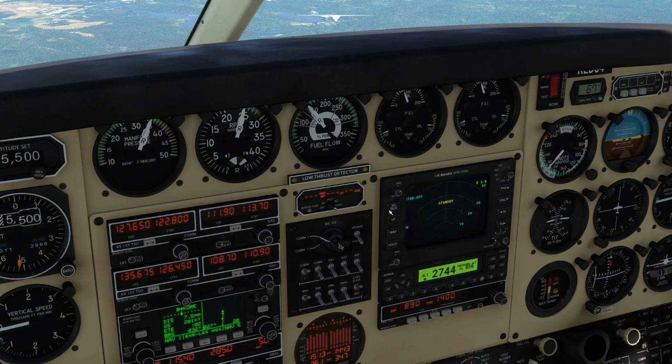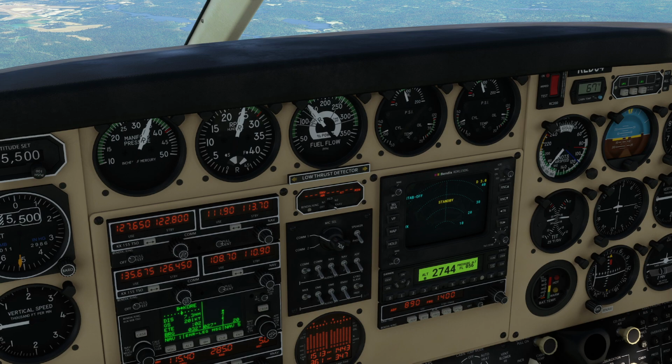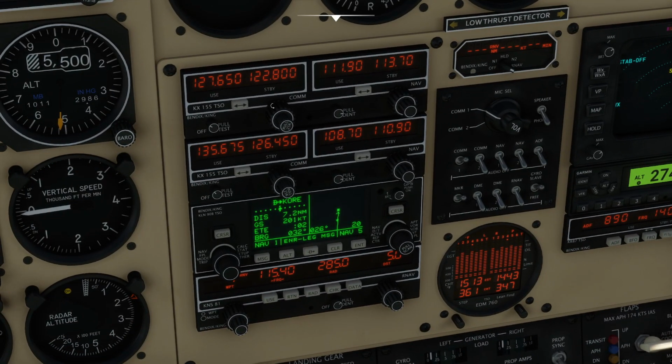Interesting. Okay. 122.8. We'd like to cancel flight following at this time, Red 64. Nice. I like that. So 122.8, you can see it's all queued up for me. He's actually supposed to talk back to me.